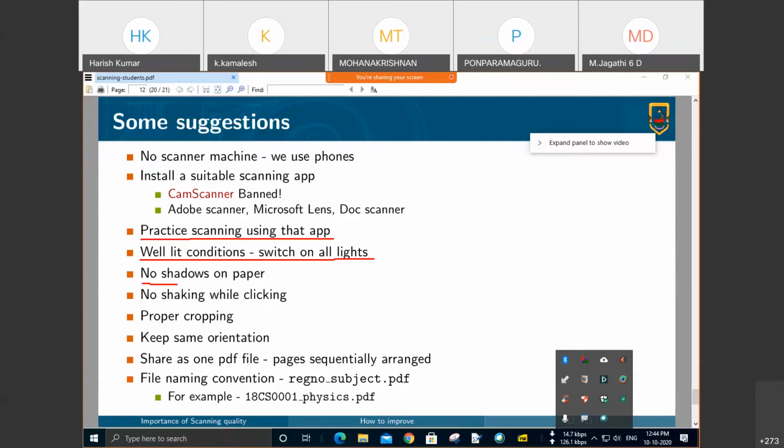While taking the photo, please ensure that your hand doesn't shake. If you use a tripod, that will be very nice. So please avoid shaking and ensure proper cropping of the image. Keep the same orientation and share as one single PDF file.